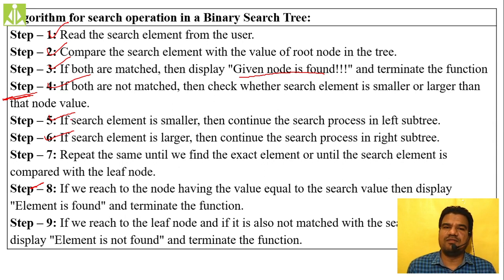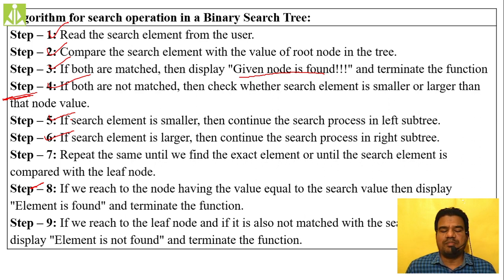In either way, we are shifting. In case of a greater value, we are not going to the left side. So that complete left side subtree we are ignoring. We are not doing any comparison over there. And if it is smaller, the complete right side subtree we are ignoring. We are not doing any comparison over there, and simply we are moving to the left side subtree.